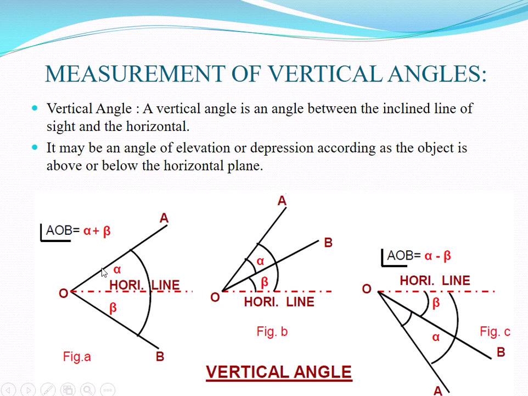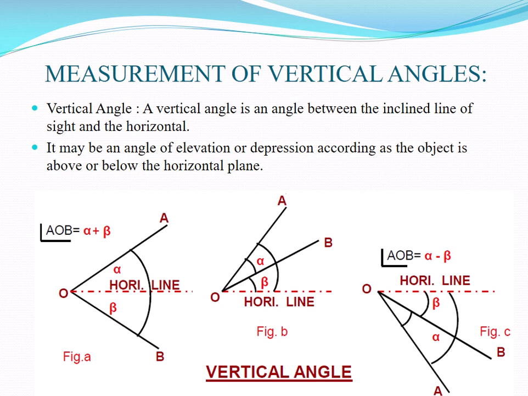See here in this diagram, this is the horizontal line. First we have to set the instrument on O, bisect A, then measure the angle, which is angle alpha, and in the second case we measure the angle beta. The addition of these gives the angle AOB. Similarly here also we have to measure the angle AOB. First we measure AO with the horizontal line, then measure BO with the horizontal line and deduct, so you will get the angle alpha. Same procedure for the depression side.